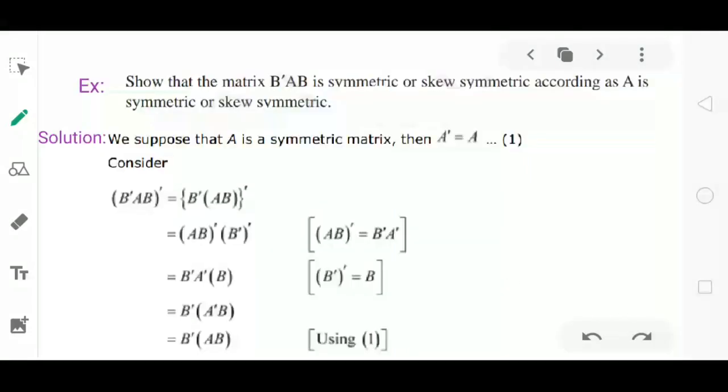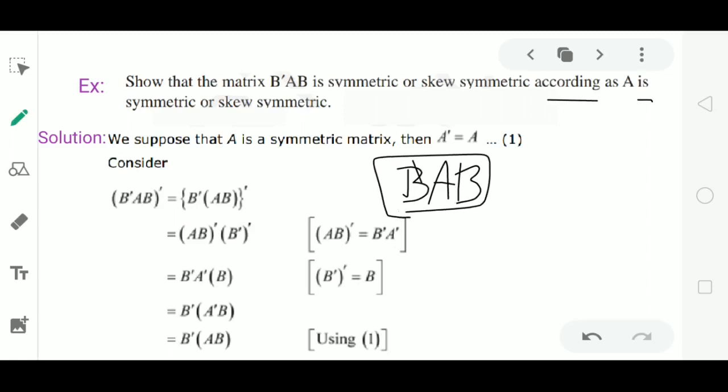Next example. Show that the matrix B'AB is symmetric or skew symmetric according as A is symmetric or skew symmetric. That is, we have to prove that this matrix B'AB will be symmetric if A is symmetric, and the matrix B'AB will be skew symmetric if A is skew symmetric.